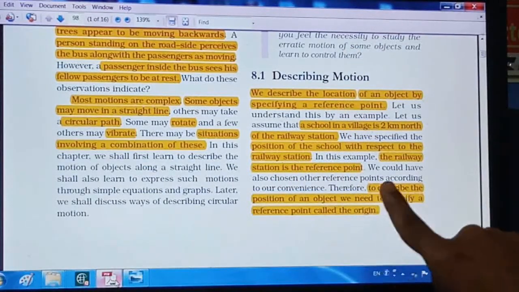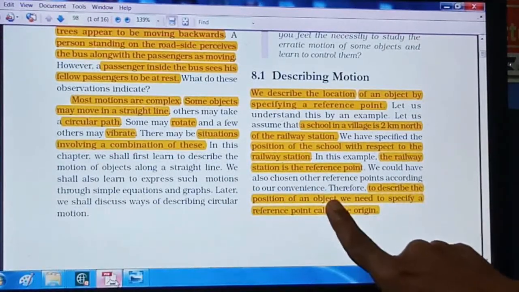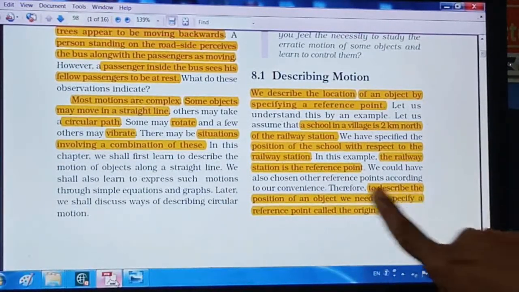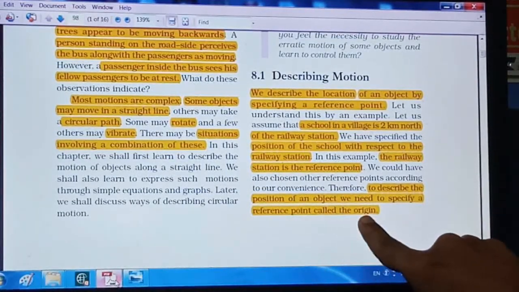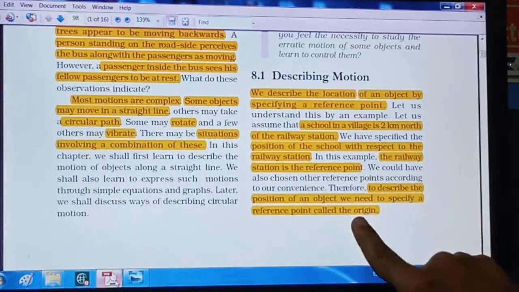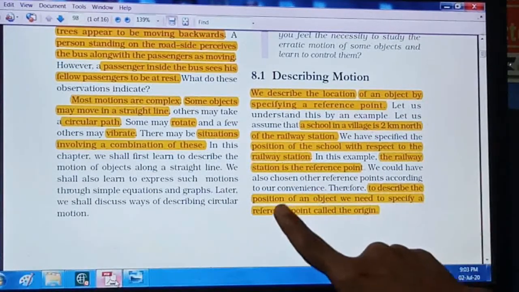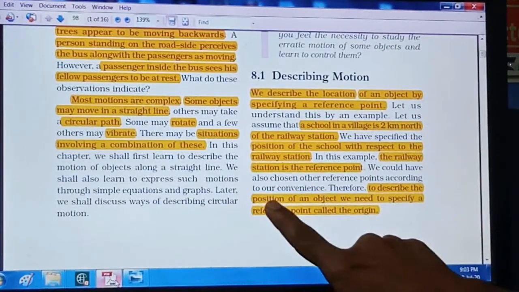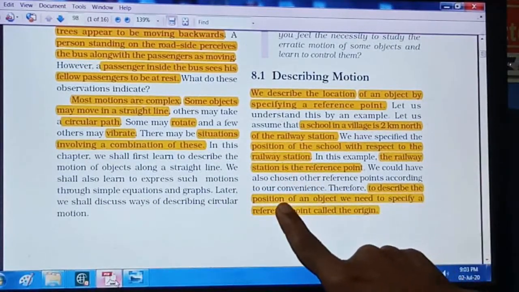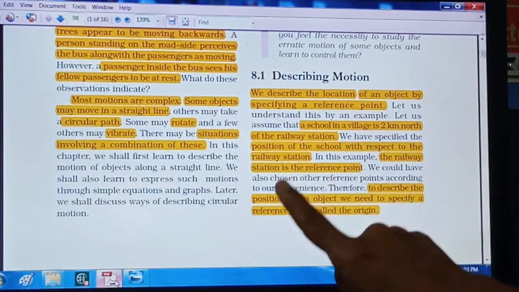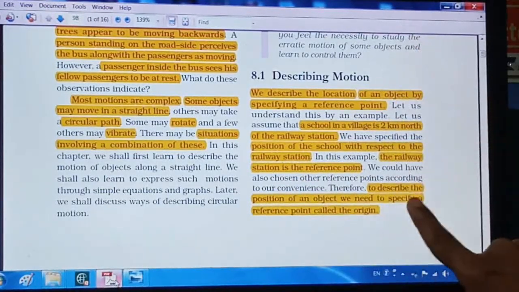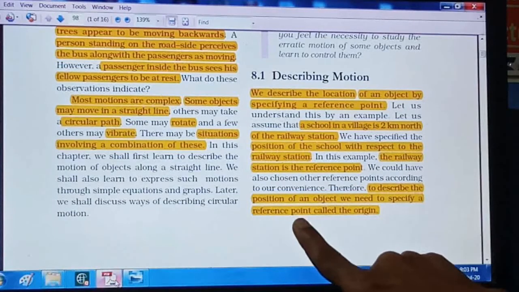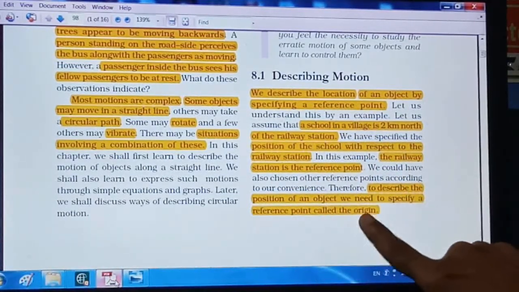So we can say that to describe the position of an object, we need to specify a reference point, which is called the origin. Remember, whenever we have to describe the position of any object, to understand that position, we need to specify a reference point, and this reference point is called the origin.